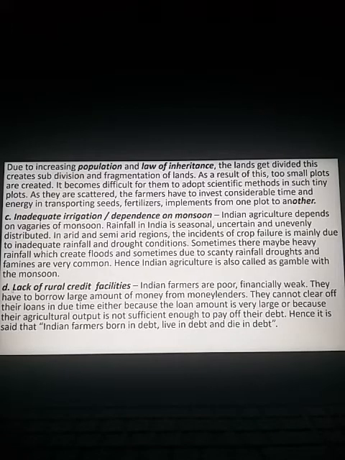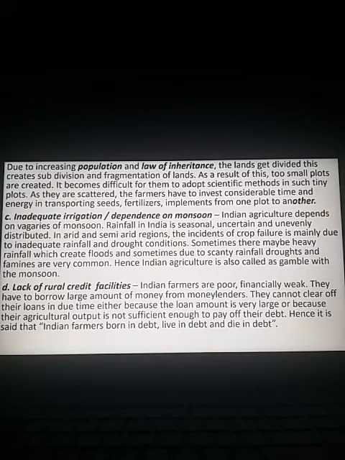Come to point D. Lack of rural credit facilities: credit, loan, financial assistance. Indian farmers are poor, they are financially weak, and they have to borrow large amounts of money from money lenders. In order for their agricultural activities and cultivation to proceed smoothly, they need finance.